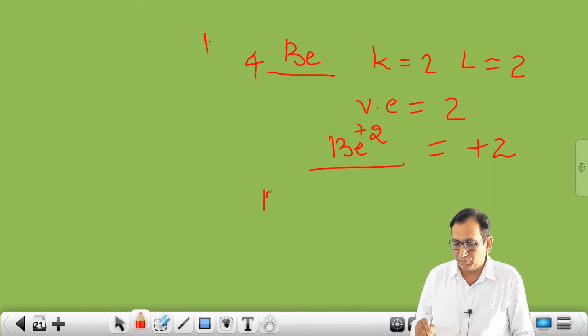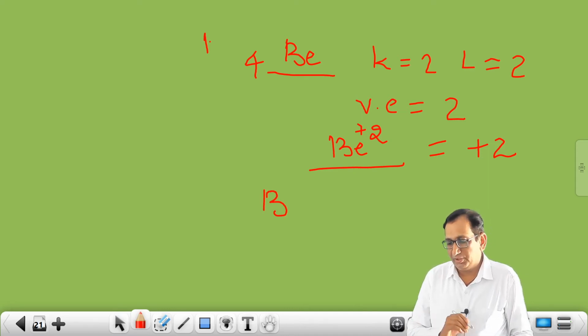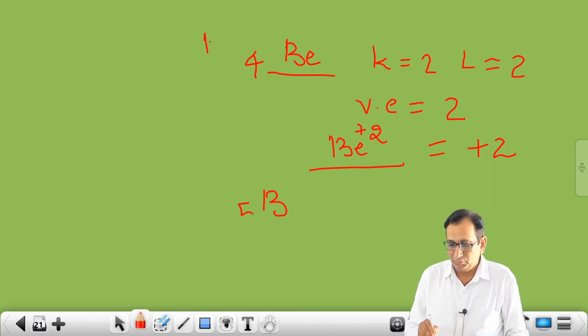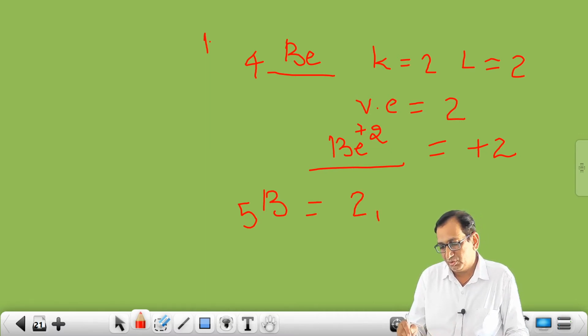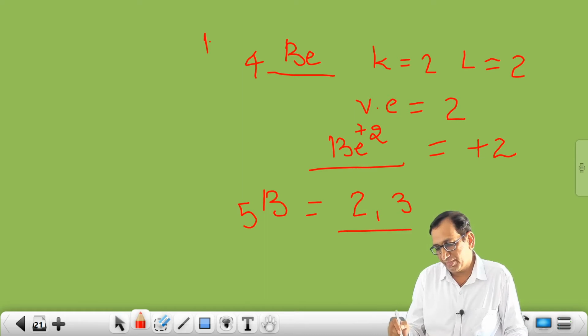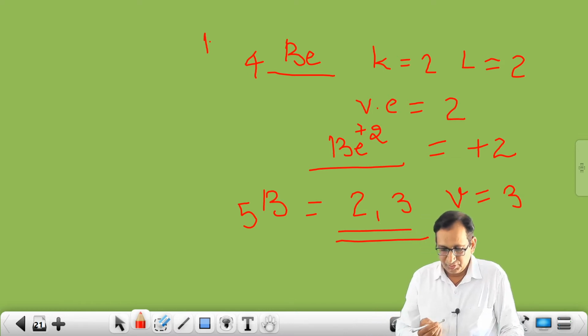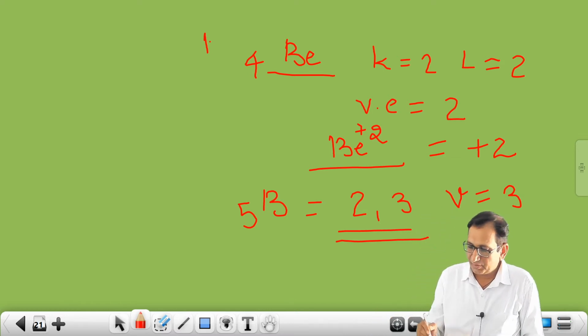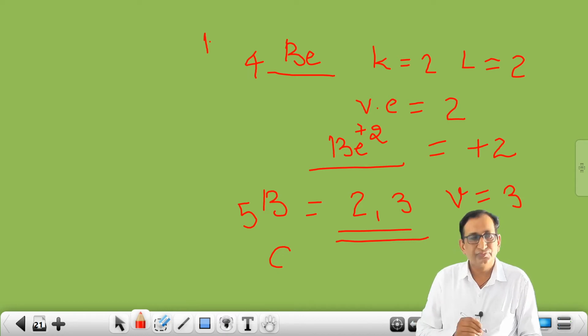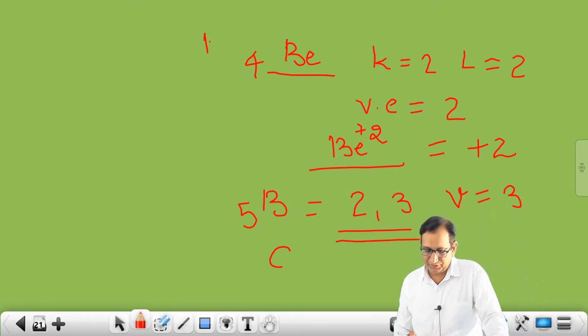After that, students, we will talk about boron. Symbol is B, atomic number 5. Same case, 2, 3. So here valency of boron is also 3. Next, students, carbon. Atomic number of carbon is 6.